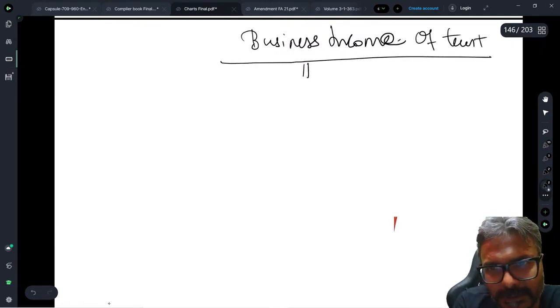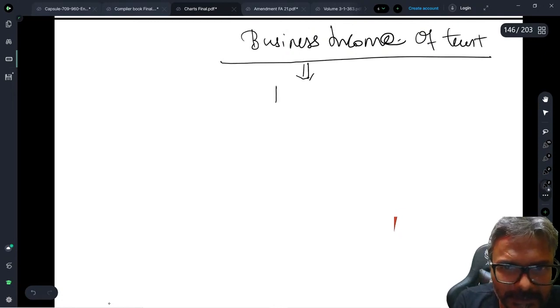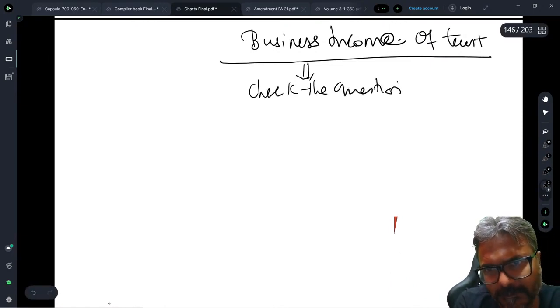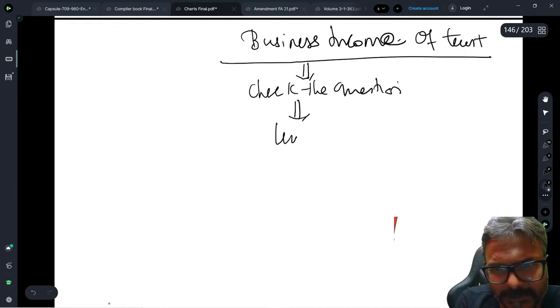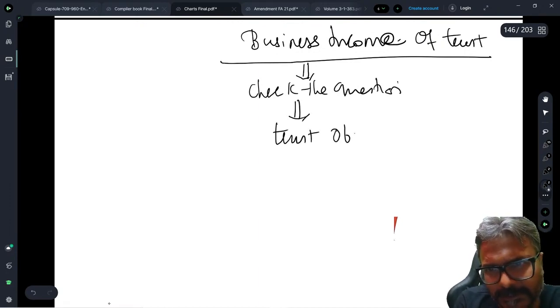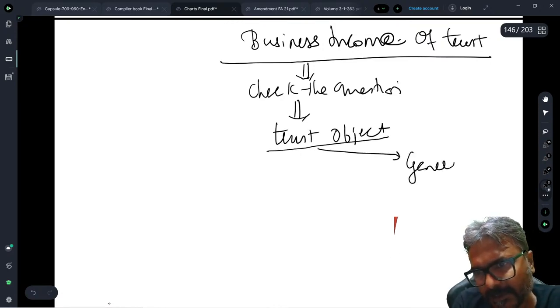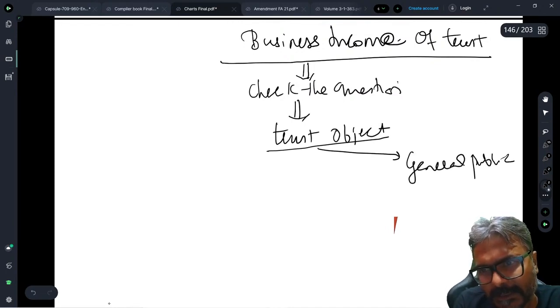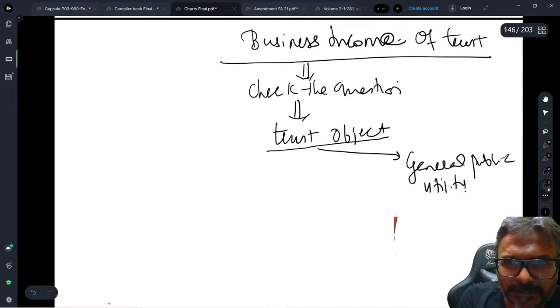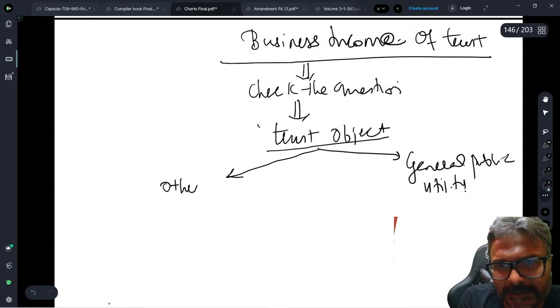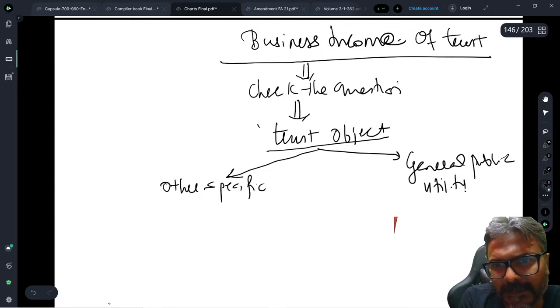Students, check the question. Is that particular trust in the question? Do check this very carefully. What do you need to check in that question? The trust object. If the trust object falls under general public utility, are you aware of it, students? Or the trust object is in the other specific cases in the definition of charitable purpose.